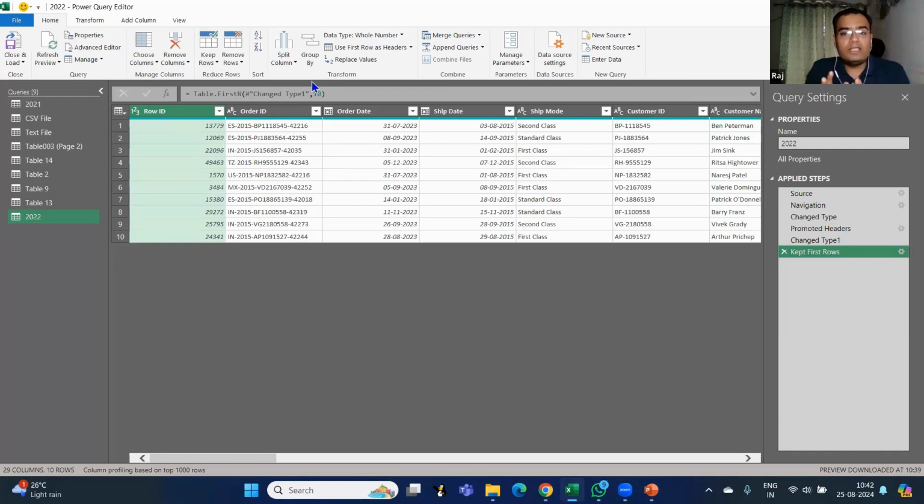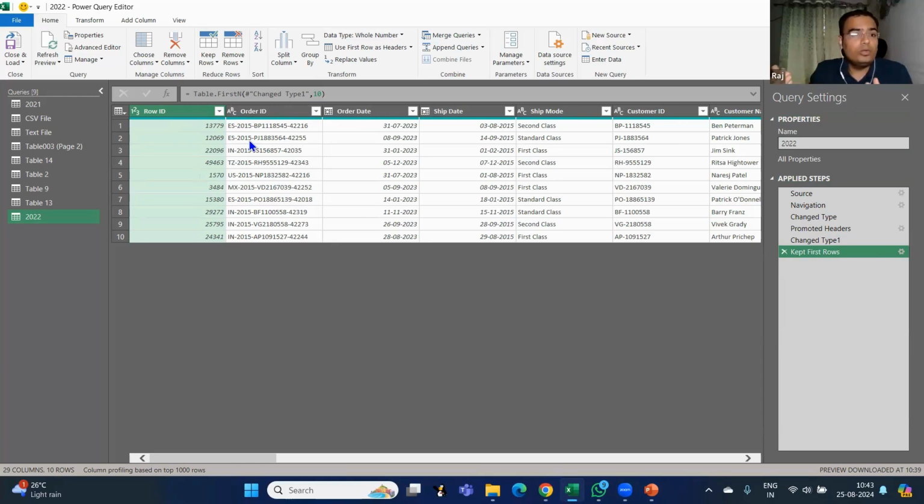Once you make these changes, all the changes will be recorded under applied steps. For example, the first thing that I did was to promote the headers, or to align the headers. Second, I selected only the top 10 line items. Now, for example, I want to go into the basic data.